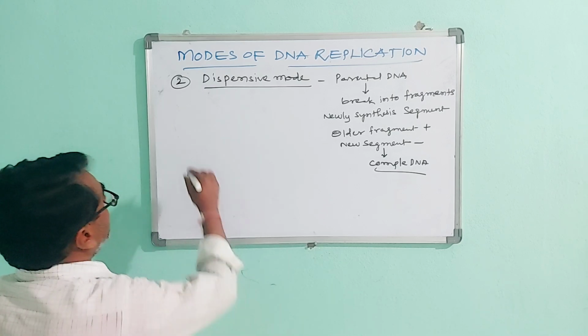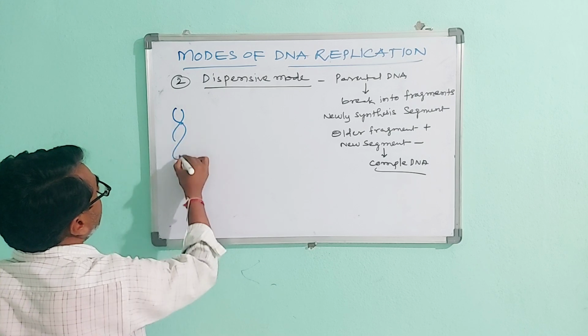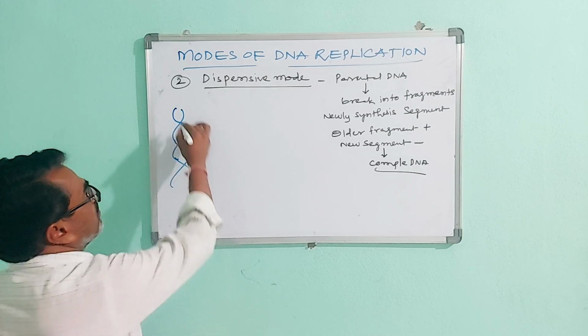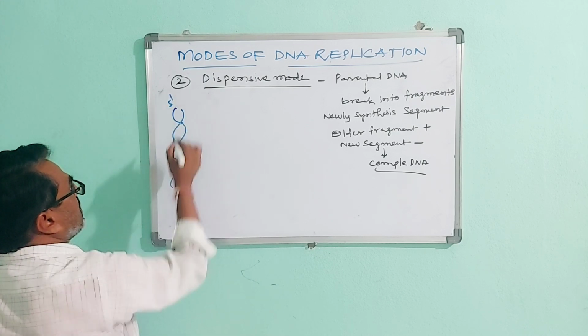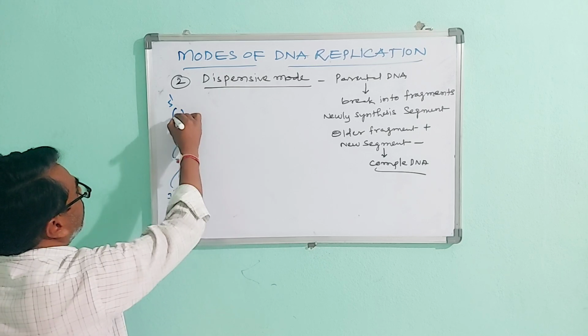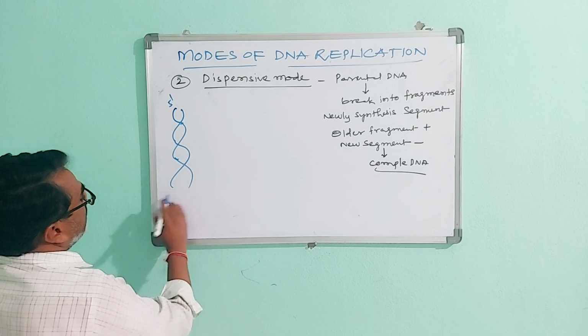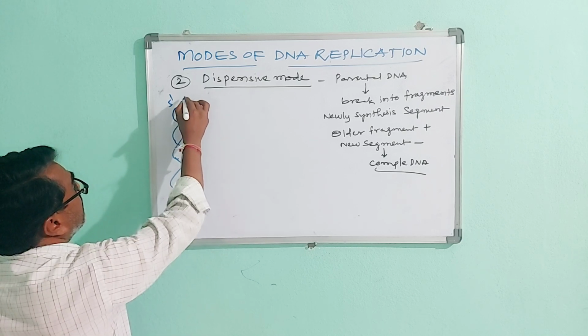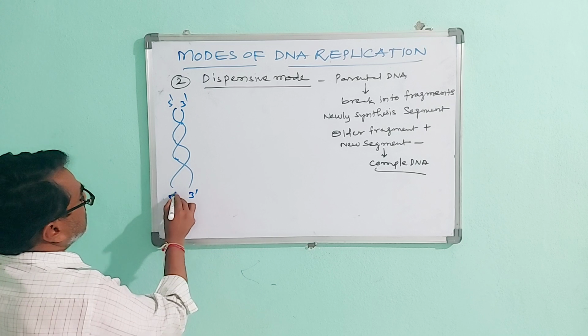Observe the diagram. It is the original DNA. It has a 5 prime to 3 prime strand, then another one is a 3 prime to 5 prime strand.